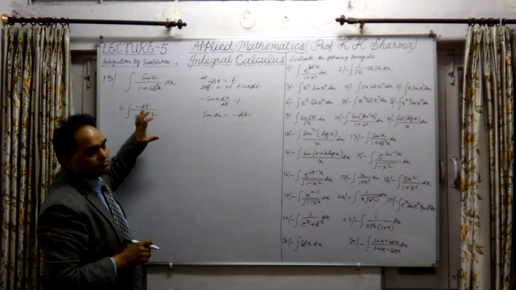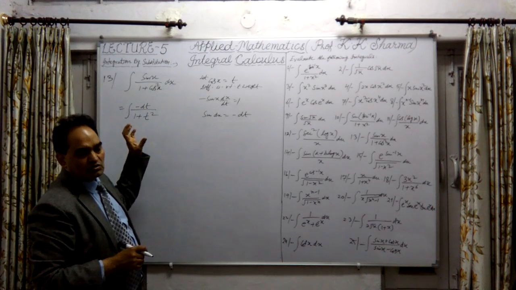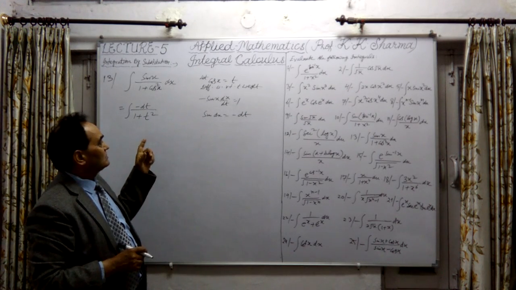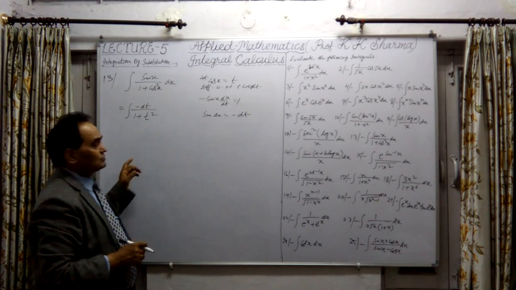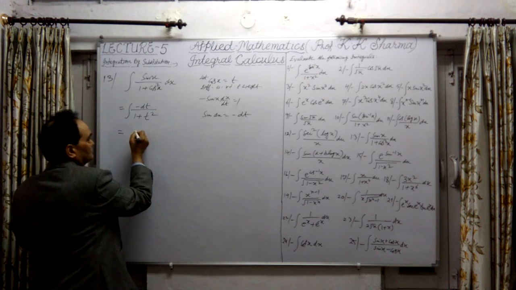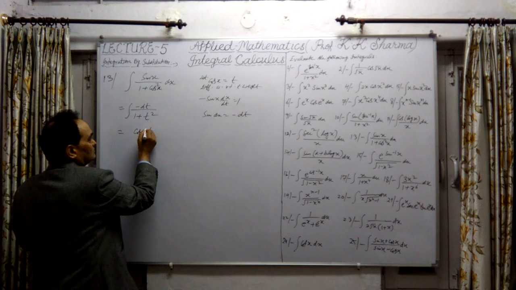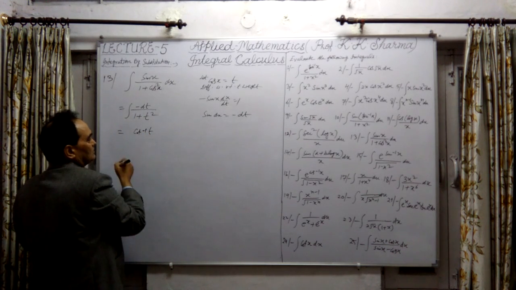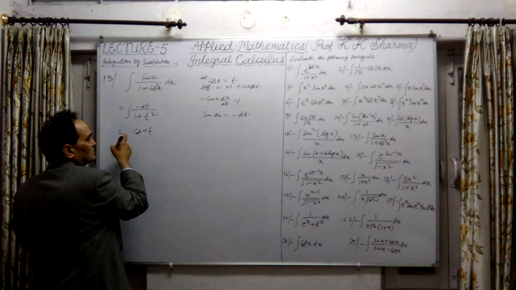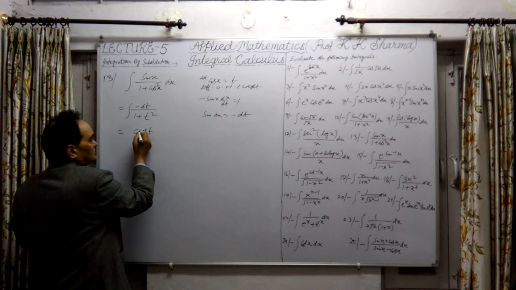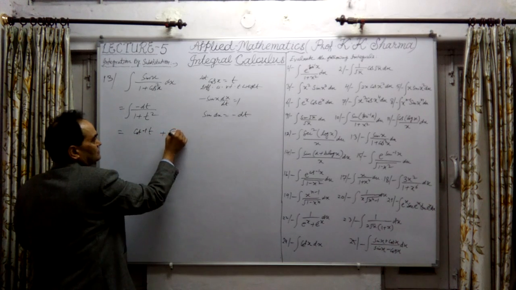Now this is negative, minus 1 upon 1 plus t square. Integration of 1 upon 1 plus t square will be tan inverse t, but because of the negative sign we change it into cot inverse t plus constant.